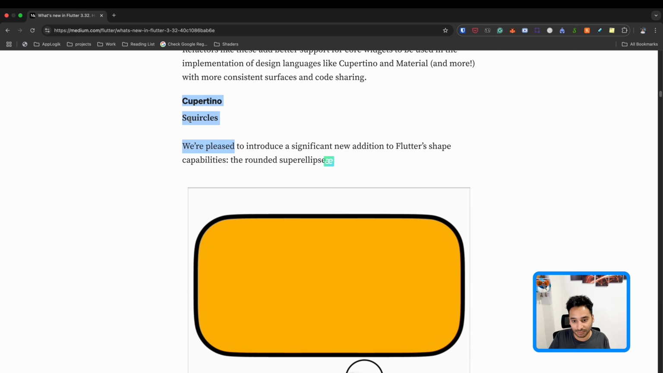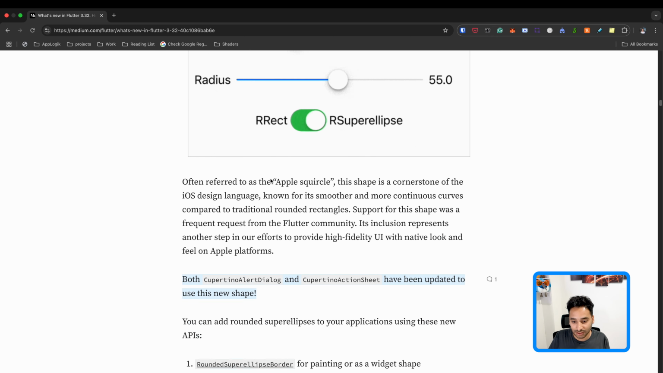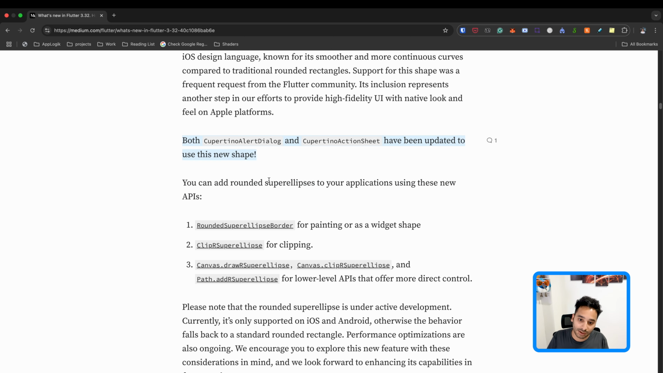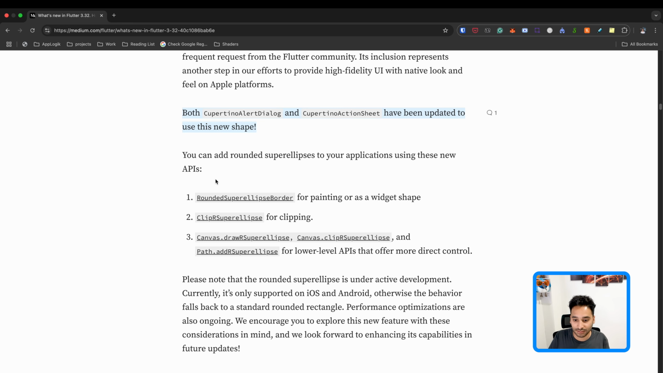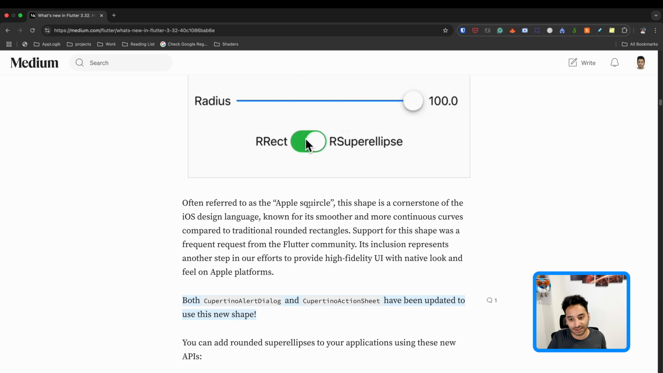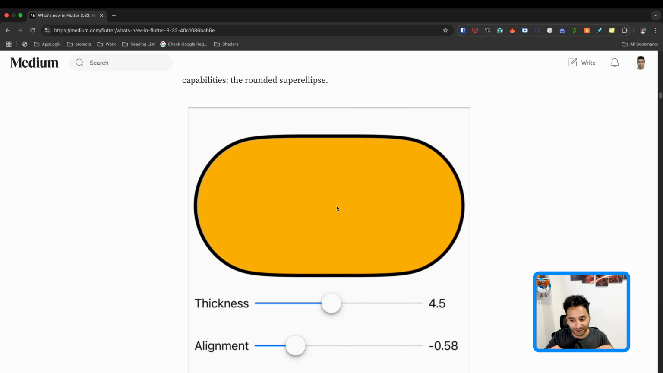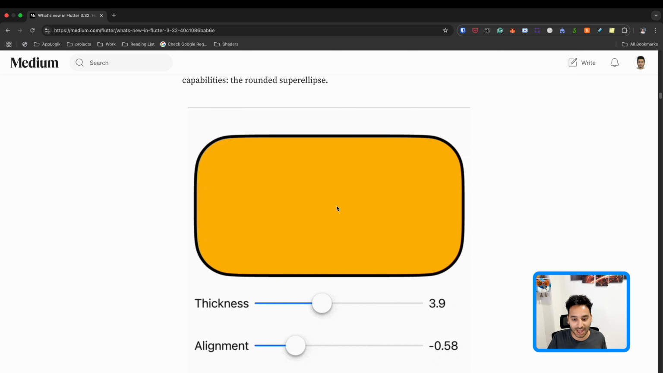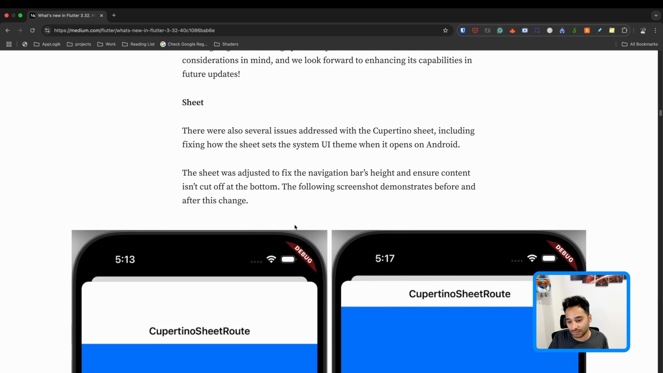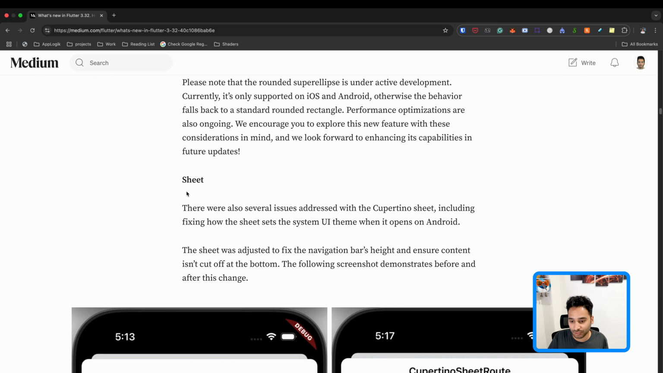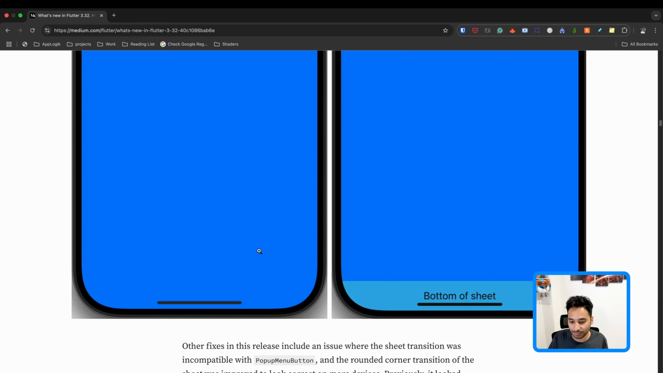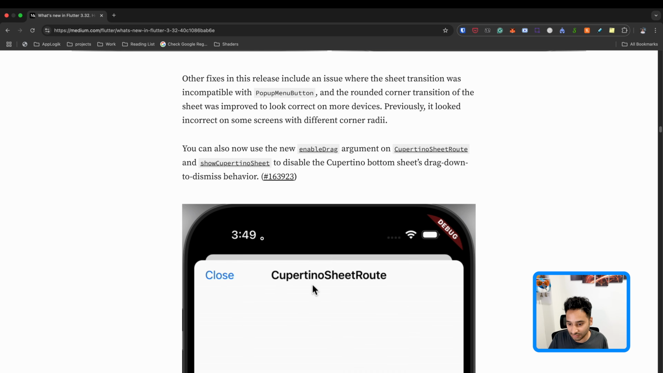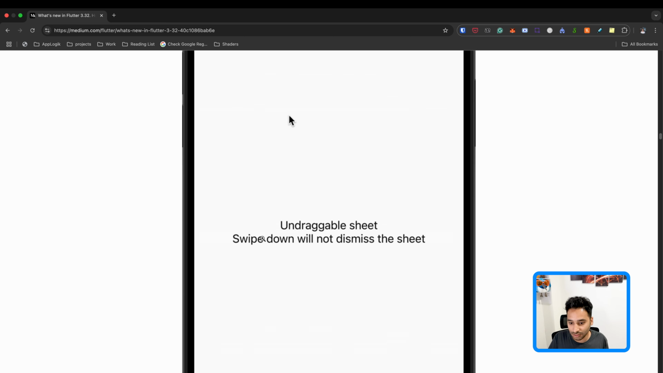And here we talked about the squircles. And yeah, so they are changing the components that we already have with this new type of roundness. So it just happens under the hood if you run on iOS. And here we have some improvement on the sheet that we had for Cupertino sheet. So yeah, there was a bug that they have fixed. It is not a big important change.